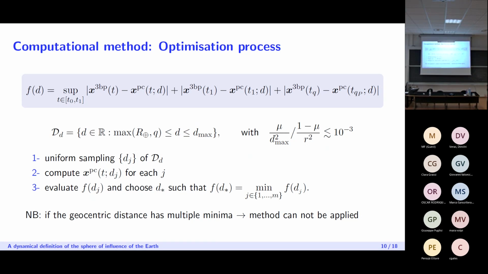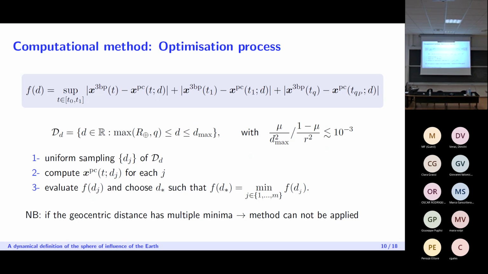So then we wanted to find a way to define the best sphere of influence, so we implemented an optimization process. We define a target function f, which is made of 3 separate parts. The first component gives us a measure of the maximum distance between the free-body orbit and the Cauchy orbit that we get by selecting a specific radius, so that's called sphere of influence. The second term gives us the distance between the Cauchy and the free-body orbit at final time t1, while the last term gives us the distance between the 2 orbits at the time of mean distance from the Earth.